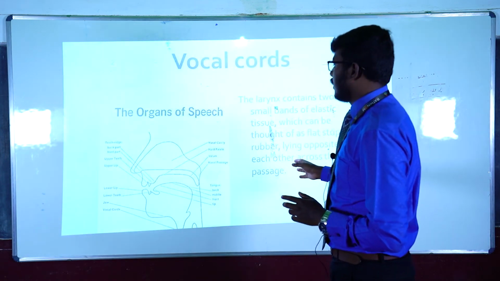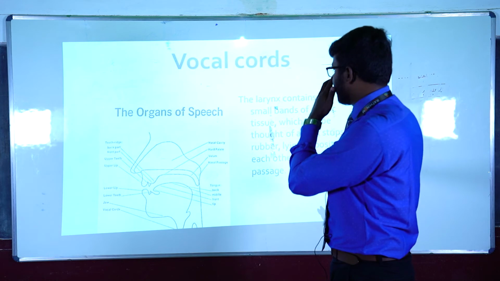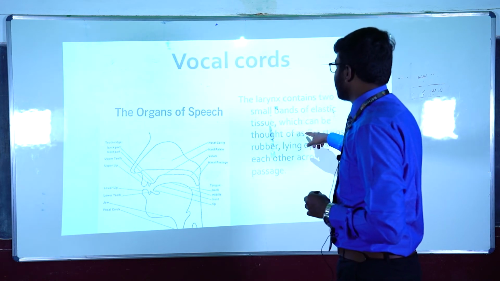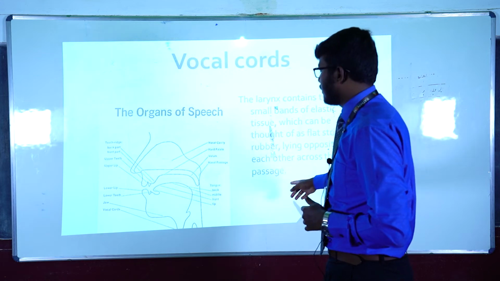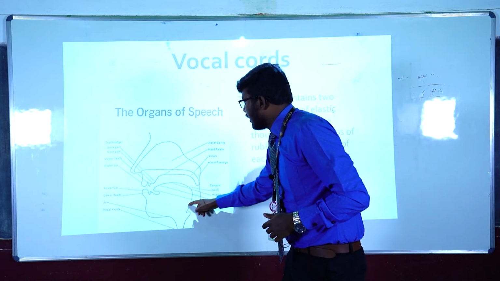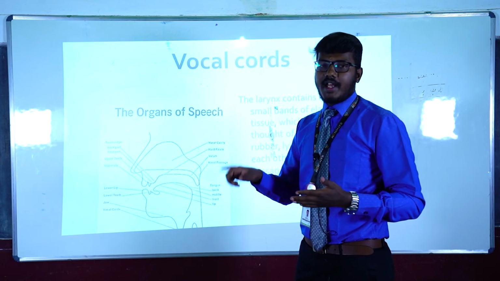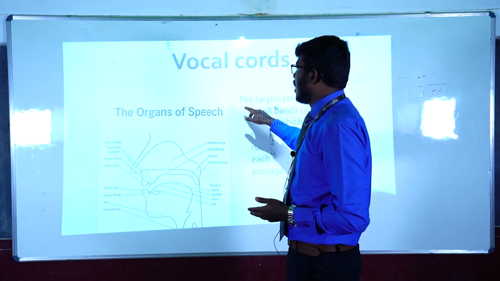Here, the important organs of the larynx. The larynx contains two small bands of elastic tissue, which can be thought of as flat rubber strips lying opposite each other across the air passage. So here in the laryngeal area, there is a round structure which is called the vocal cords.